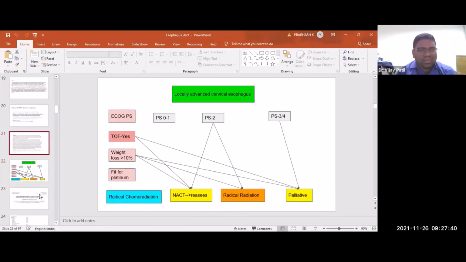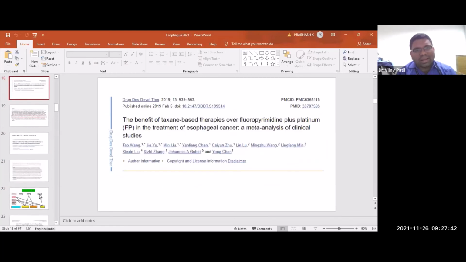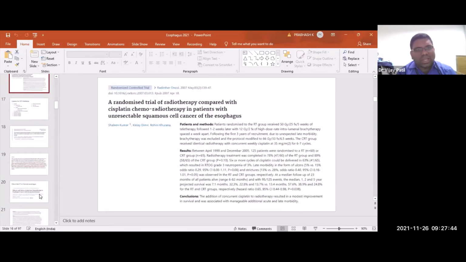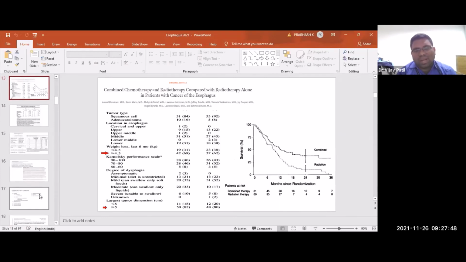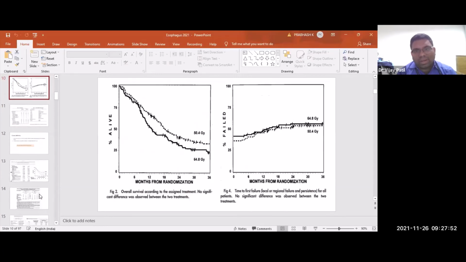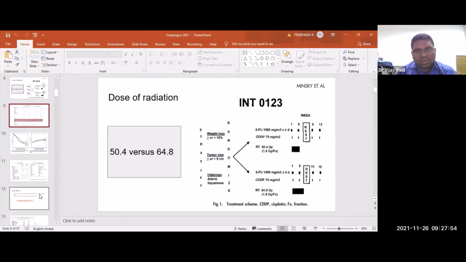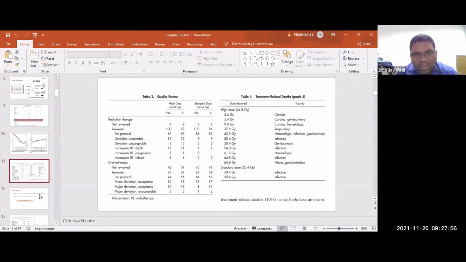So I agree with you. The term radical has been used very loosely in esophagus because I don't know why they say it radical. What you say is perfectly correct, and I'll just show the results so that the students understand the context of this.